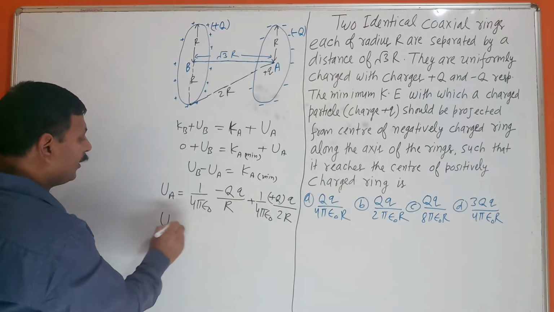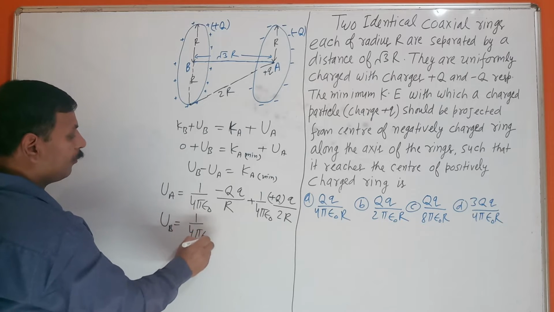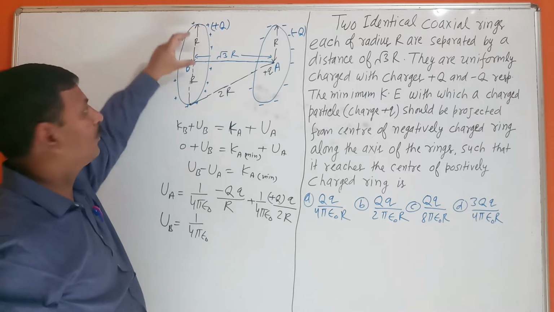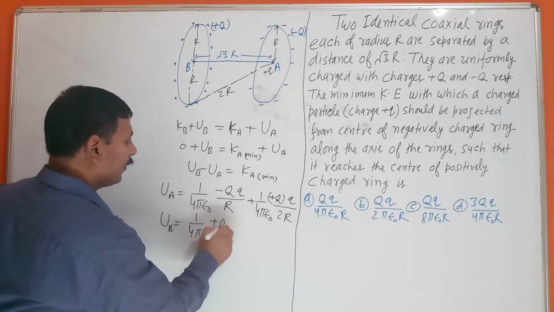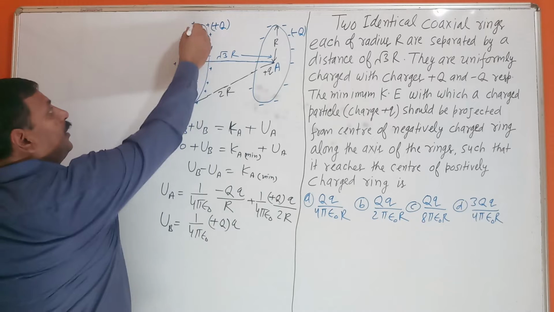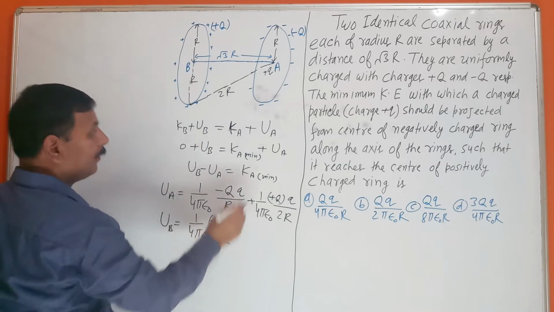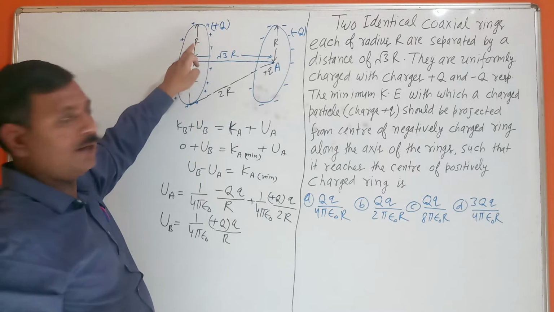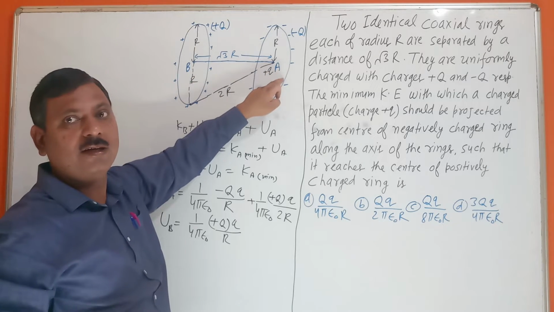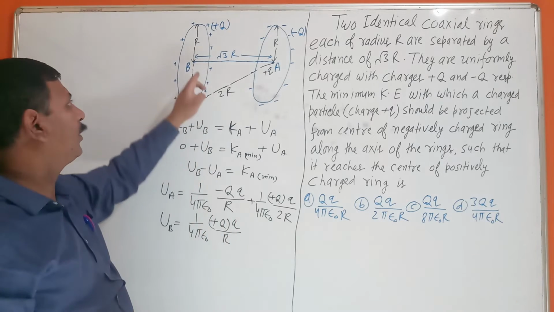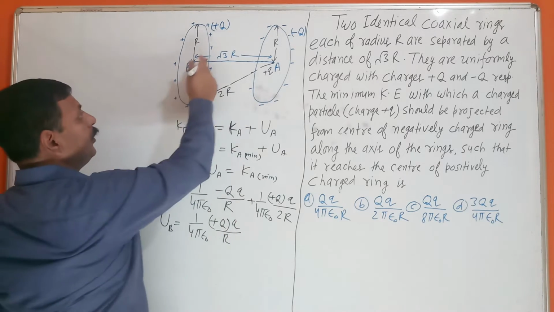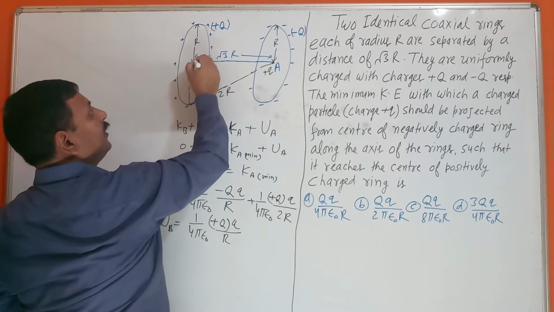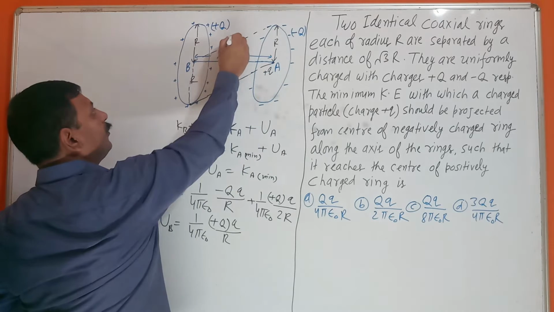Similarly, the potential energy at point B. So 1 upon 4 pi epsilon naught. Firstly, you will see from this charge, plus Q into q, the distance of each point is R. Then by the other charge, what will be the potential at the point? Once we see from this ring, once from that ring, and combine both, that will be the potential energy at point B. Due to this charge, this will be the distance, so this is also 2R.